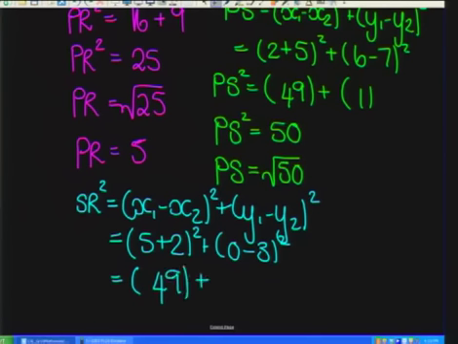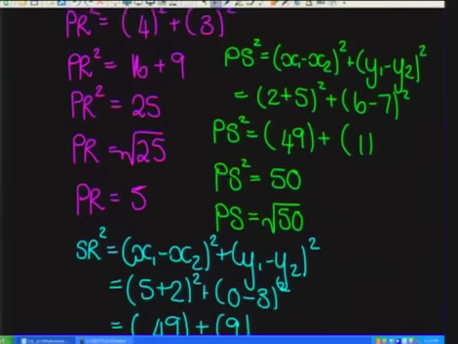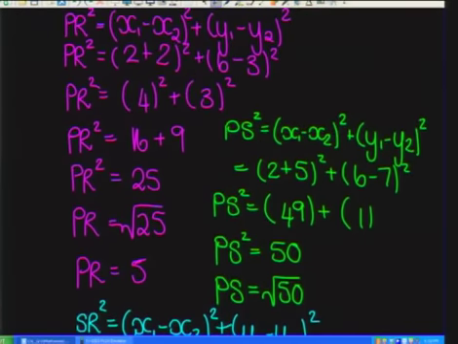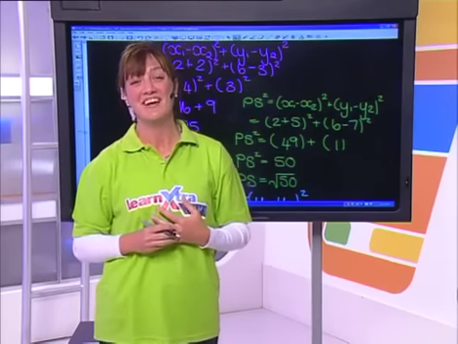49, and I've got a 9. No, I think I've made a mistake somewhere in my working out over here. Grade 10s, I'll tell you what, you guys can check me, and I think we're due a short break. But what I want you to check, please, is one, we're going to come back and check it. They should be the same, but we'll check that when we come back, okay?